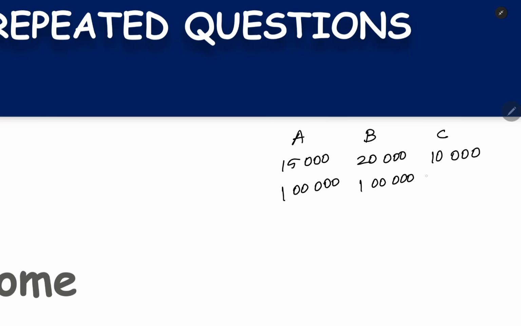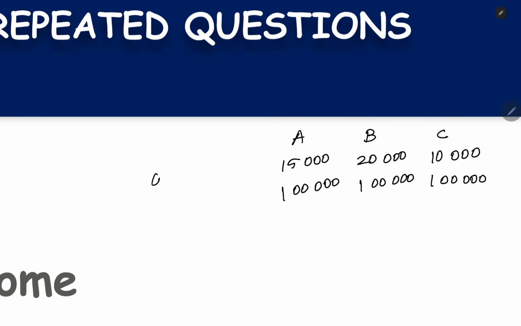For example, you are having three divisions in a department: Division A, Division B, and Division C. Division A is earning a profit of 15,000 rupees. Division B is earning a profit of 20,000 rupees. Division C is earning a profit of 10,000 rupees. Now, in all the three divisions, you are investing 1 lakh rupees. For each division, 1 lakh rupees is the capital investment.